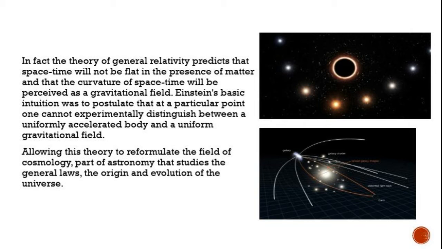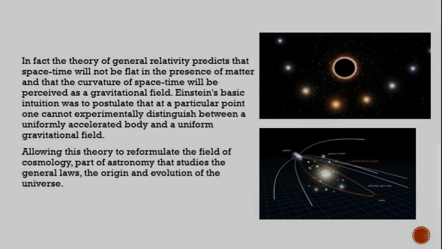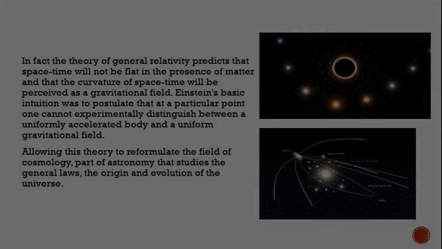Einstein's basic intuition was to postulate that at a particular point one cannot experimentally distinguish between a uniformly accelerated body and a uniform gravitational field, allowing this theory to reformulate the field of cosmology, the part of astronomy that studies the general laws, the origin and evolution of the universe.